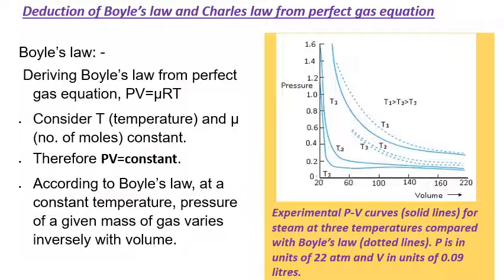Deduction of Boyle's law from the perfect gas equation, PV = μRT. According to Boyle's law, at a constant temperature, the pressure of a gas of given mass varies inversely with volume.